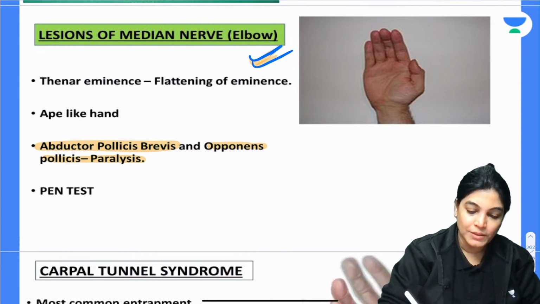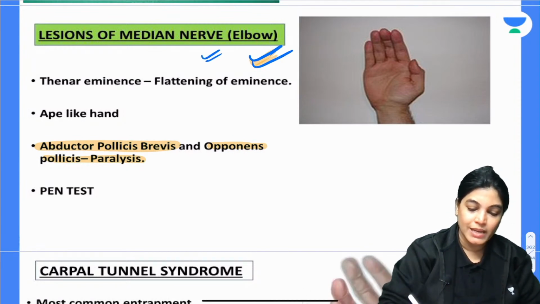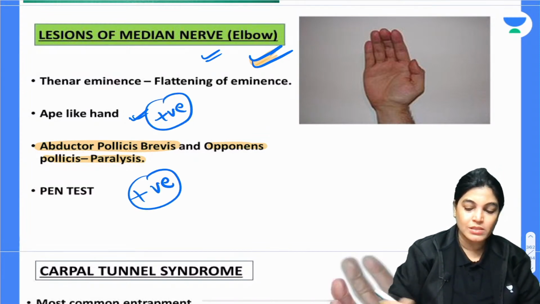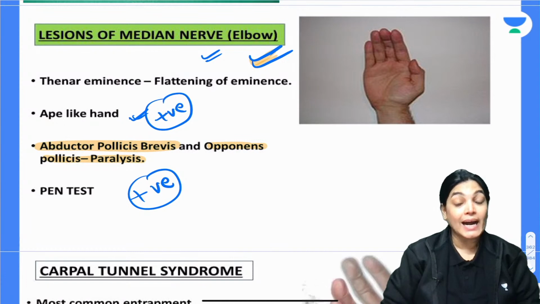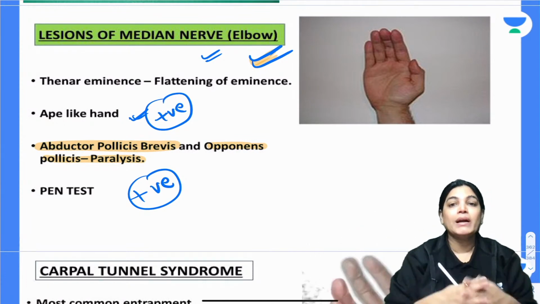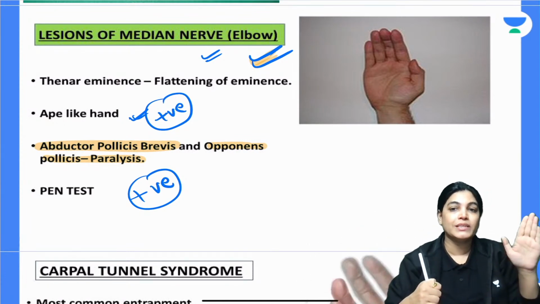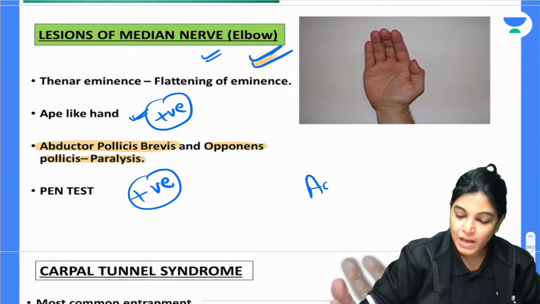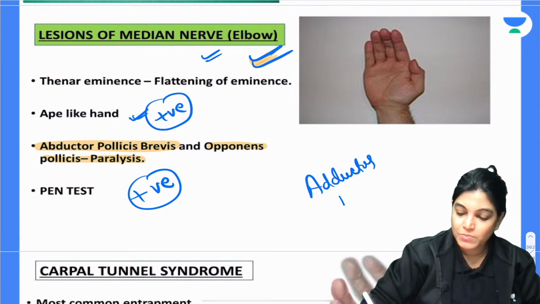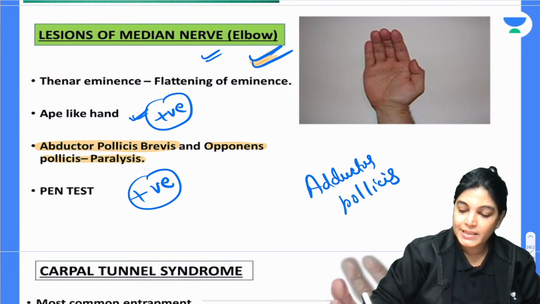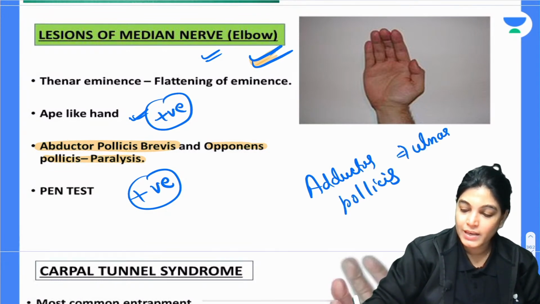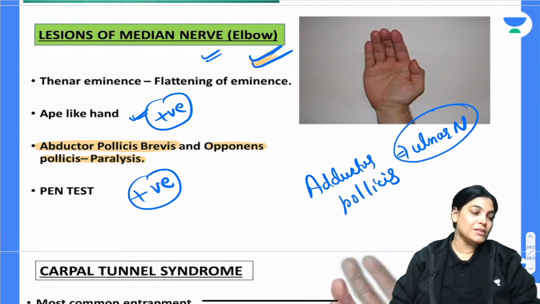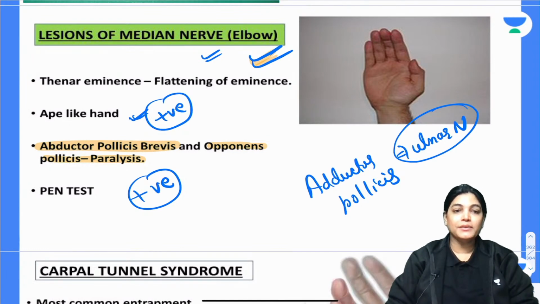So, in case of median nerve injury, there will be ape thumb deformity, and the pen test will be positive because the thenar muscles are paralyzed. But adduction of the thumb is possible. Why is adduction possible? Because the adductor pollicis muscle is not paralyzed. It is getting innervation from which nerve? Ulnar nerve. So adductor pollicis, or adduction of the thumb, is possible. Is it okay?